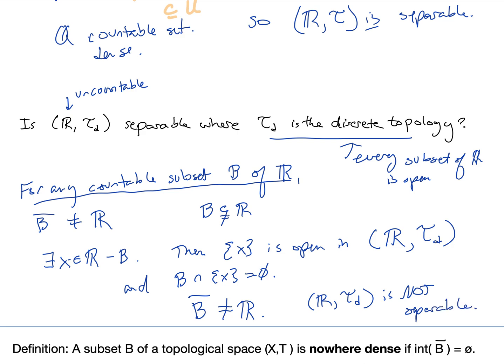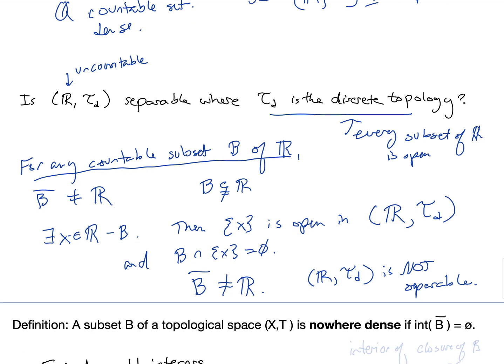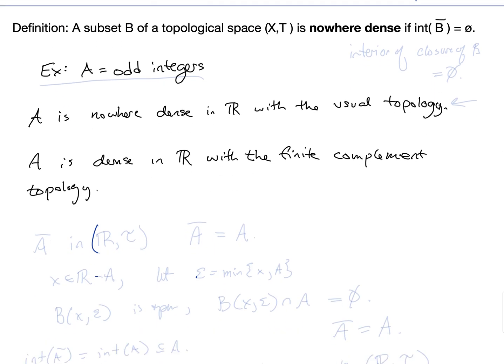Our last definition in this section is of a subset being nowhere dense. A subset B of a topological space (X, tau) is nowhere dense in that space if the interior of the closure of B is equal to the empty set. So let's again look at the set of odd integers as a subset of the real numbers in two different topologies. First, A is nowhere dense in the real numbers with the usual topology. Let's show that that is the case.